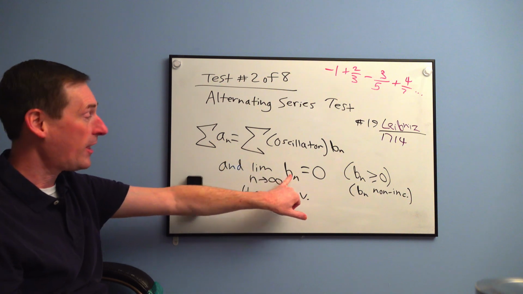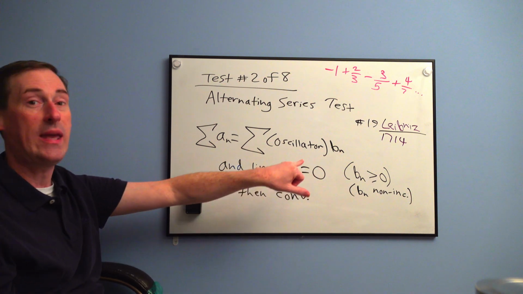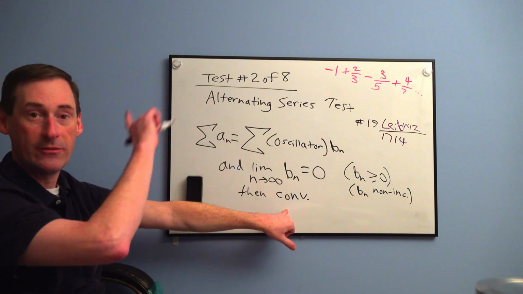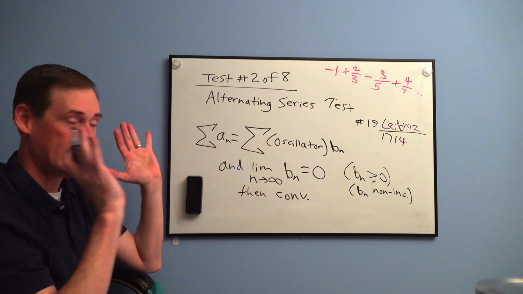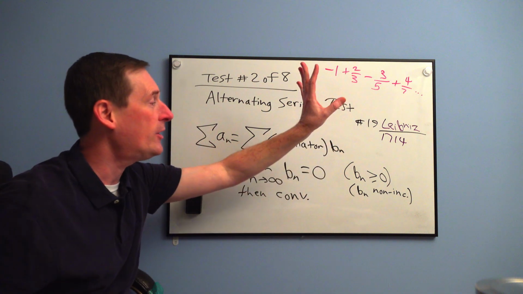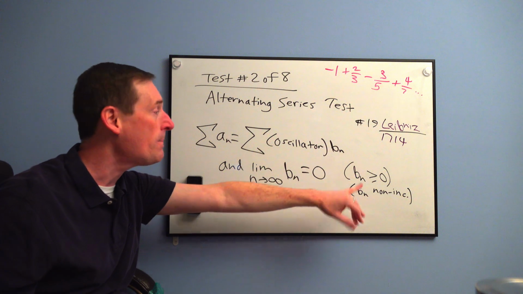So the whole point is remove the oscillator if it's an alternating series. Redo the limit. But this time, 0 is conclusive. In the divergence test, if there's no oscillator, it is inconclusive. So that is a huge breakthrough. I put a couple of disclaimers over here. They're not a big deal.